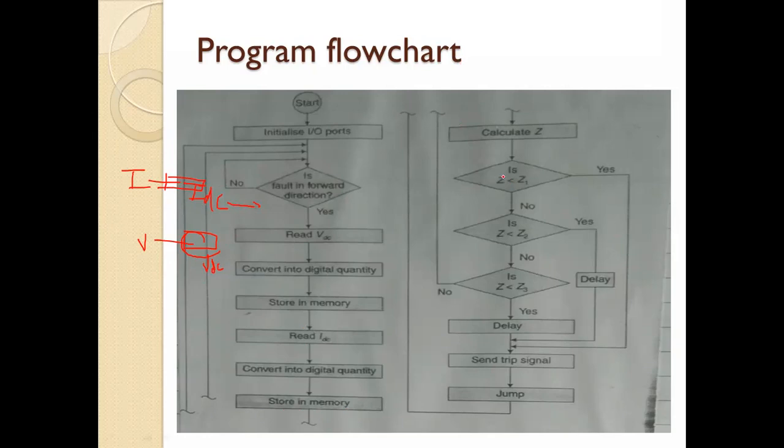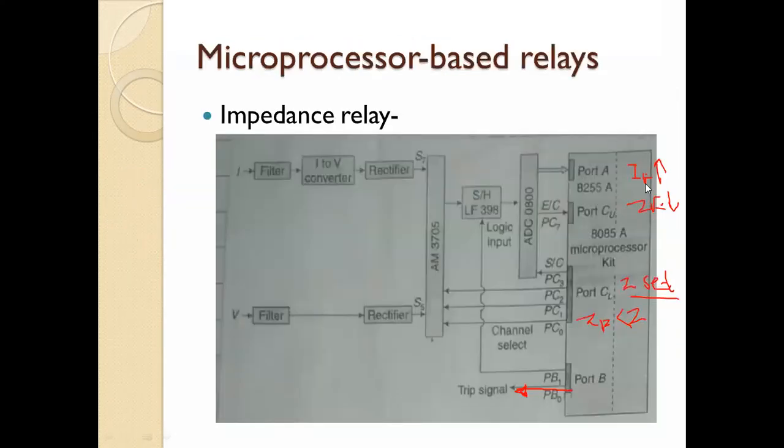After that, calculate Z. I told you that there is a calculation of this Z, and that Z will be compared with the set value.